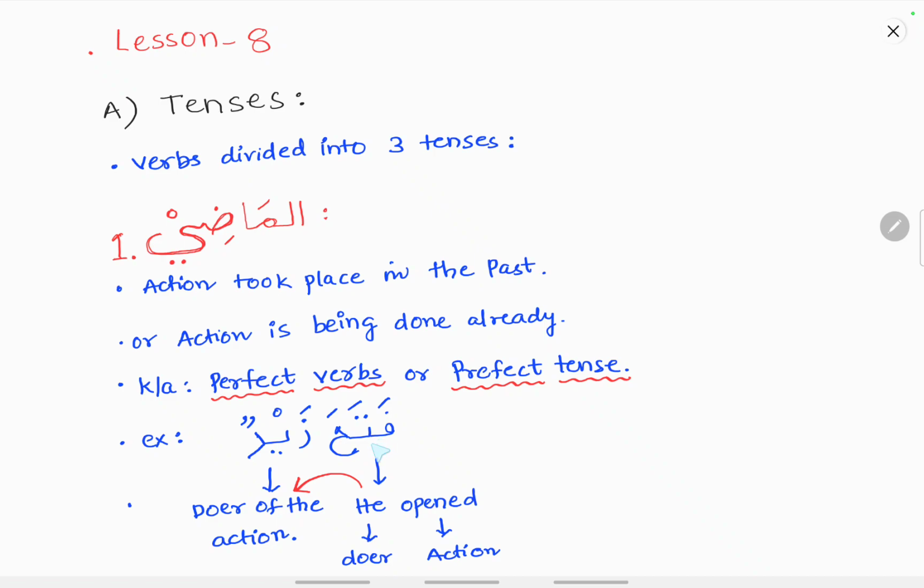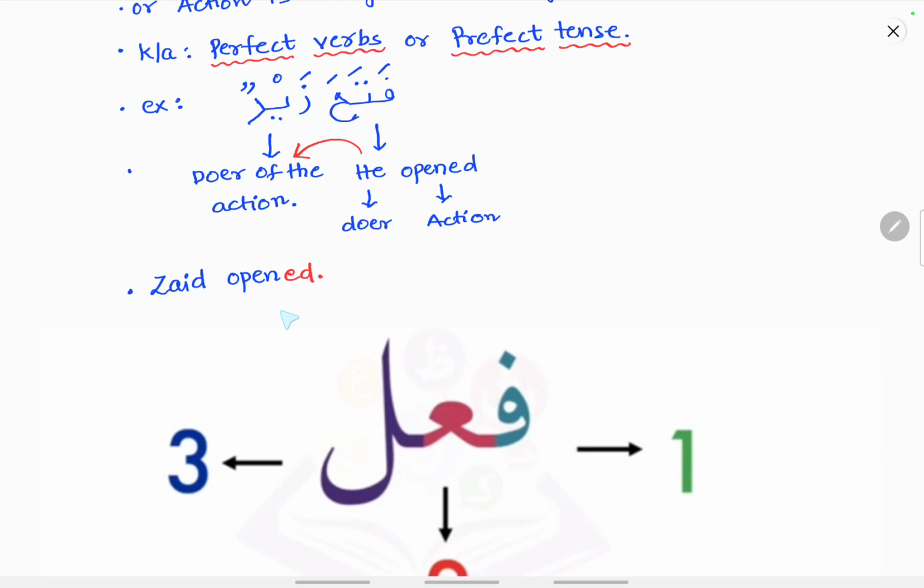For example, fatha zaidun. Fatha zaidun means Zaid opened. Who opened? Zaid opened. So fatha means he opened. Who is he? He is the doer of the action, and opened is the action, and the doer of the action is Zaid. So it is the past tense.